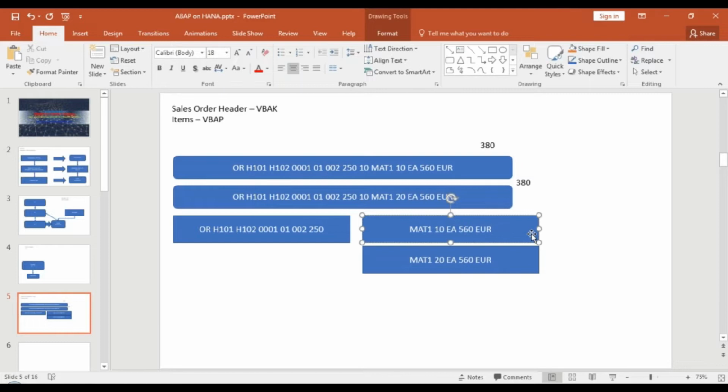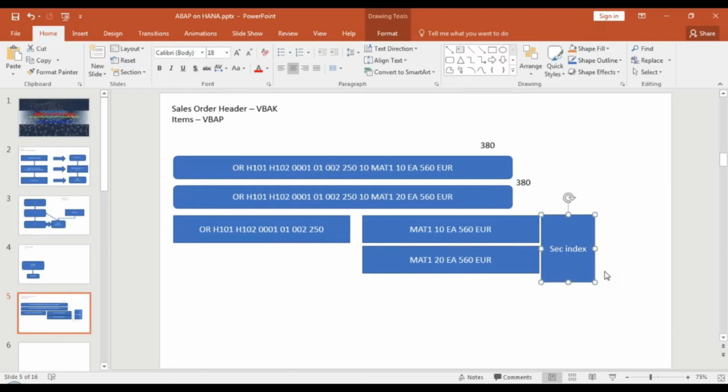So those who are ABAPers will all know that there's a concept of append structure. You can add Z fields to the existing database tables based on your custom implementation. That would lead to additional overhead on the system. Similarly, if your table has too many columns and you're firing a query on the database table with some non-key columns, then your performance will be bad. So what you do is create additional secondary indexes to improve your performance.